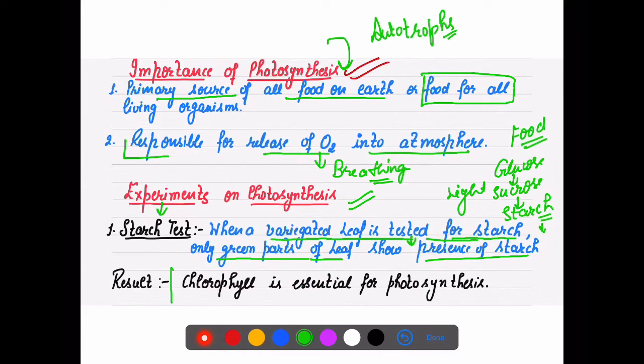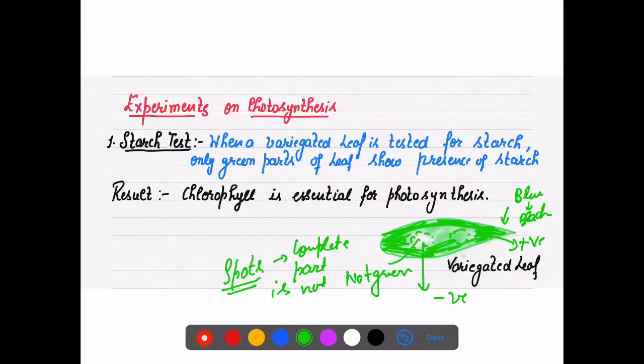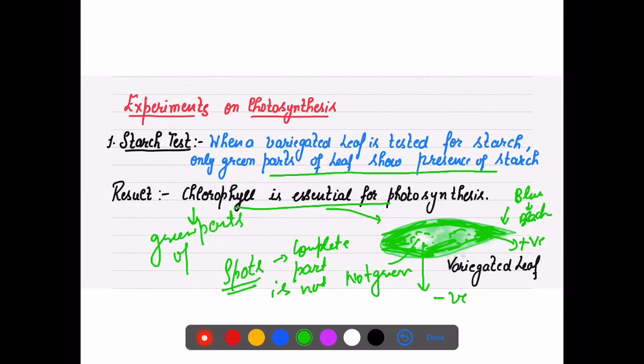So this shows that chlorophyll is essential for photosynthesis. Because where is chlorophyll present? Chlorophyll is only and only present in the green parts of the leaf. That is why the green parts of leaves, in which chlorophyll is present, are the only ones that will make food. And if they make food, in what form will the food be stored there? That is the starch form.